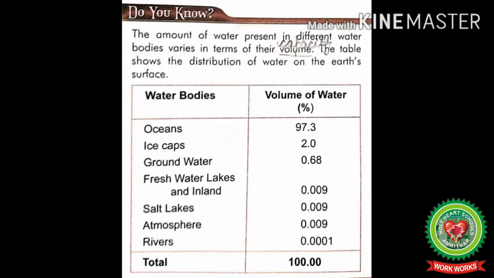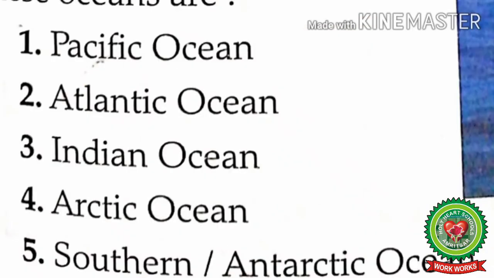Number 5, salt lakes 0.009%. Atmosphere 0.009%. And last, rivers 0.0001%. Total 100%. Now students, next we will discuss these 5 oceans in detail.